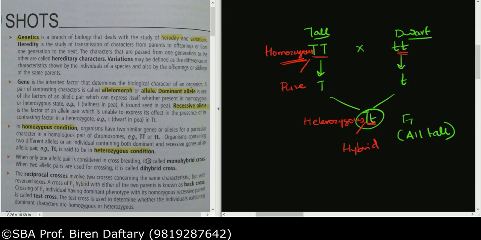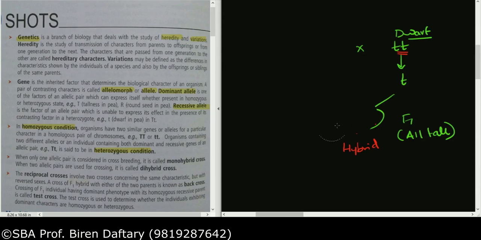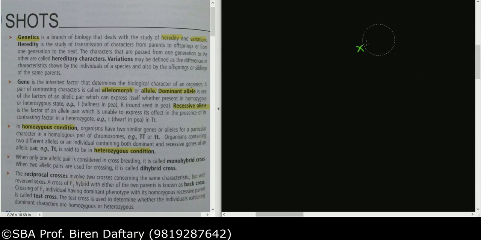Okay, now the next part which they have given is what is a monohybrid cross, what is a dihybrid cross. If you see over here, all these words which I am highlighting are obviously very important. We have all studied them, so we are just revising. Now what is a monohybrid cross?